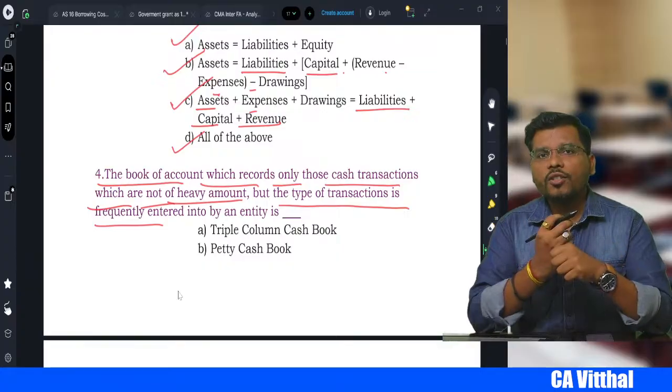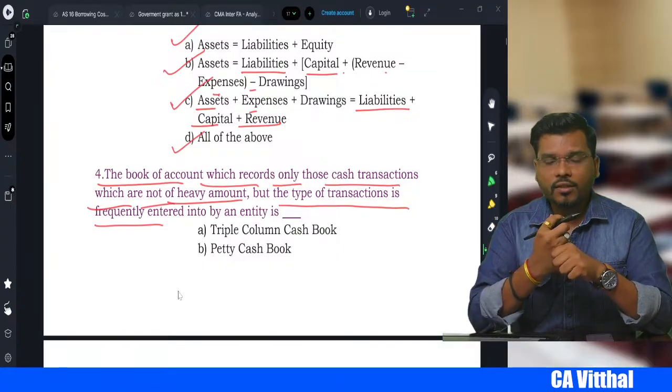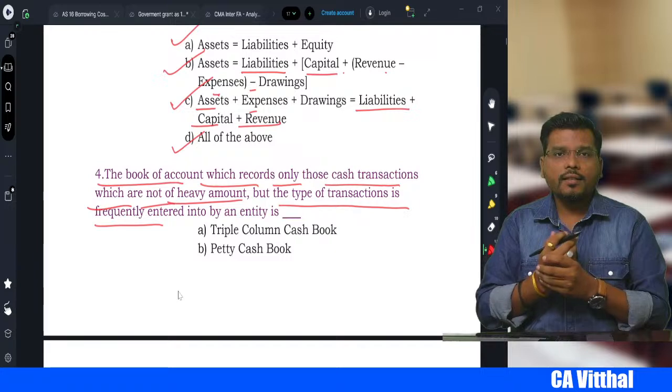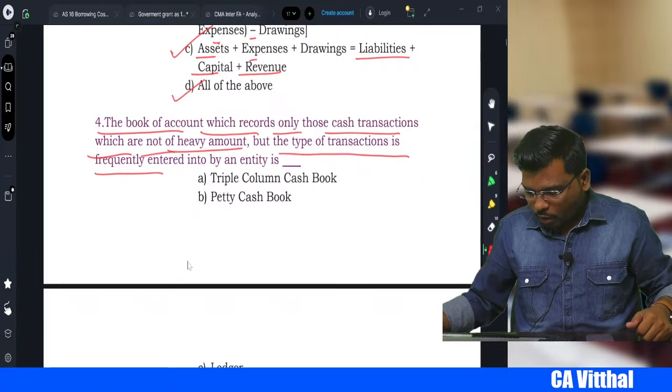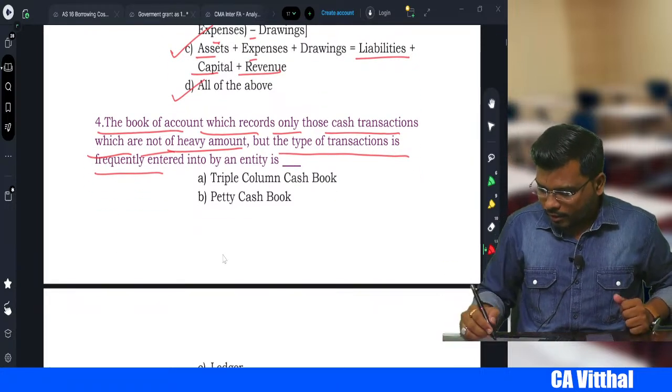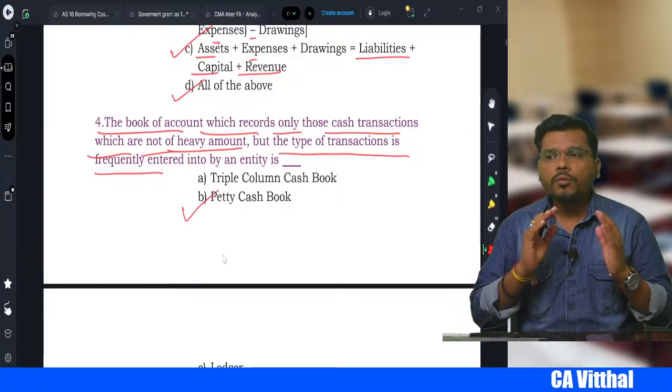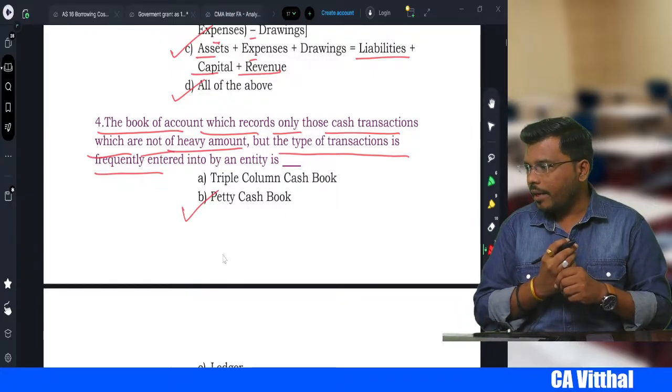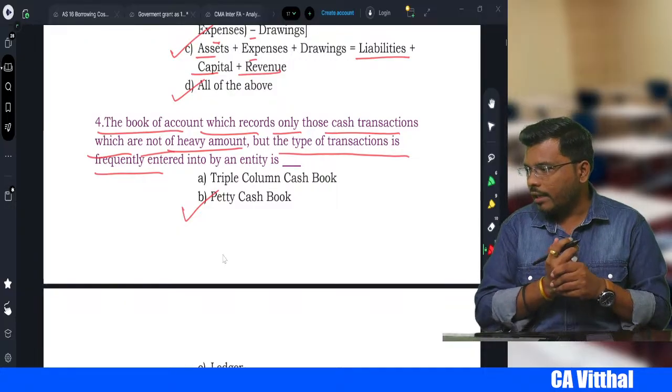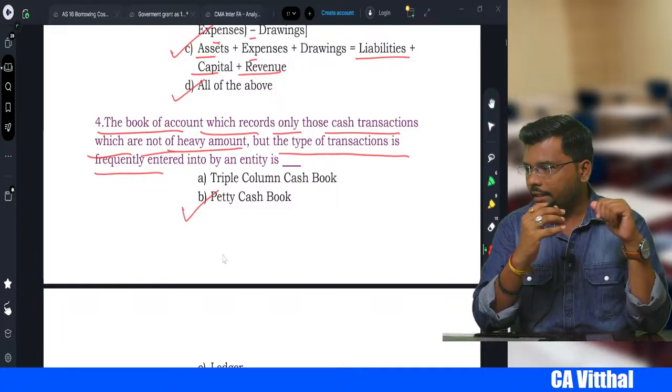What is that account, my dear students? In the cash book we have discussed that one, right? If you are in the regular class, in that we discussed that the smaller amount transactions we record in the petty cash book. Where do we record, sir? In the petty. Yes, very good, Bhuvana. Good answer. Petty cash. Excellent.